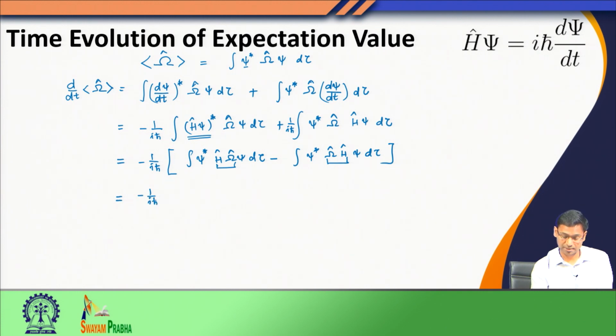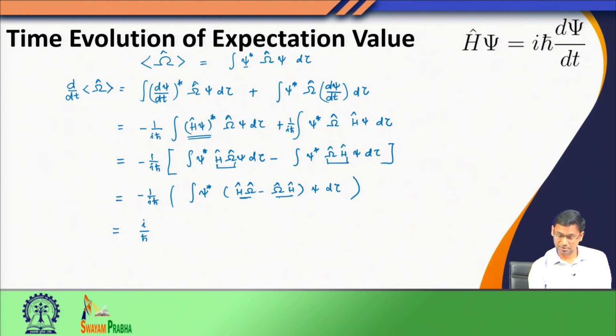So I take them together. When you look carefully, you see this is like AB minus BA, so I can rewrite this with a factor of 1 over i h bar. This is nothing but the commutator of H and the omega operator.